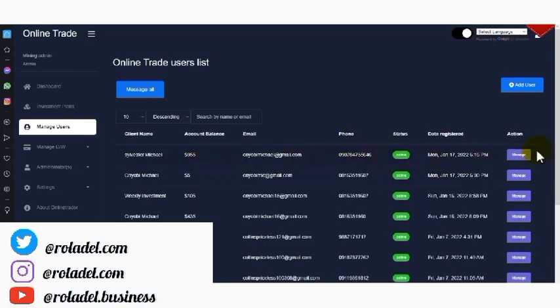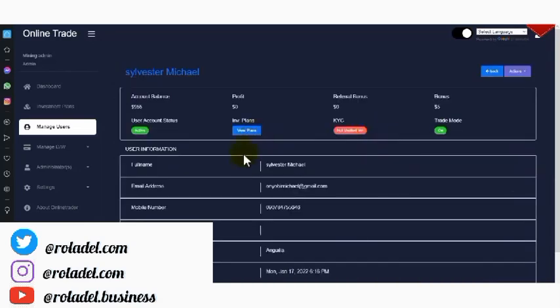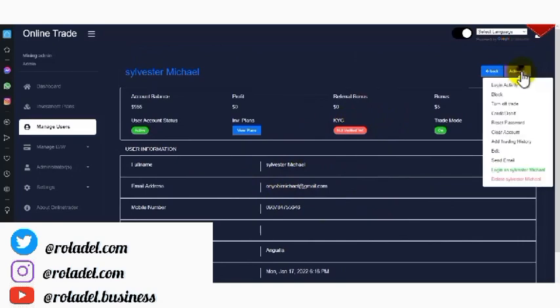Let's say I want to manage this account, so I'll click on manage. It will direct me to this particular section. Then if I want to perform any action on this account, I'll click on this particular section here as its action. You see login activity. In this section, you can track a particular user. Login activity also has a block. You can block a user account from this section, and also you can turn off trades. You can credit or debit a user account. You can even reset the user password. You can clear account. You can add trading history. You can edit a user account. You can send the user an email. You can also log in as the user.